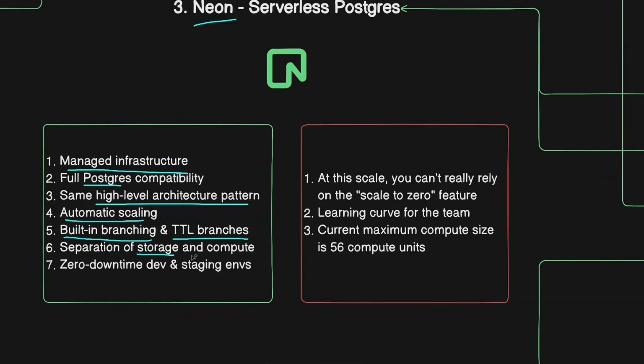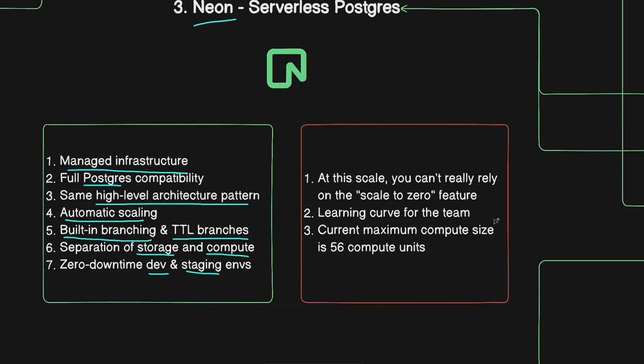And storage here grows independently from your compute power, which means you're not paying for massive compute instances just because you have a lot of data stored there. And lastly, you can also spin up a branch for your staging or dev environment, test your changes there, and destroy the branch when you're done, so you're not paying to keep the staging database running 24/7.